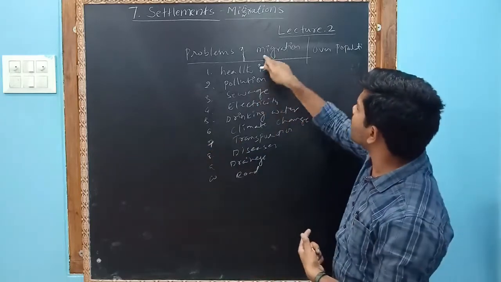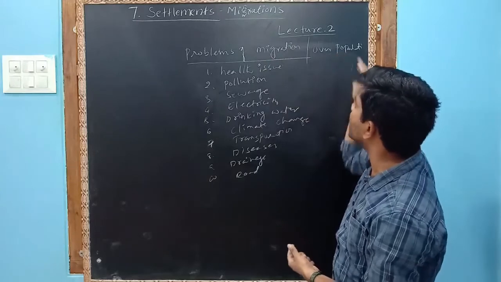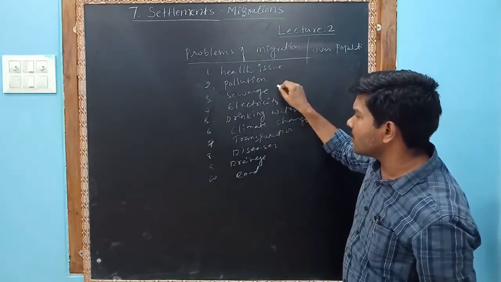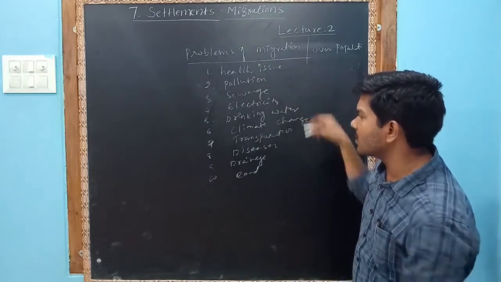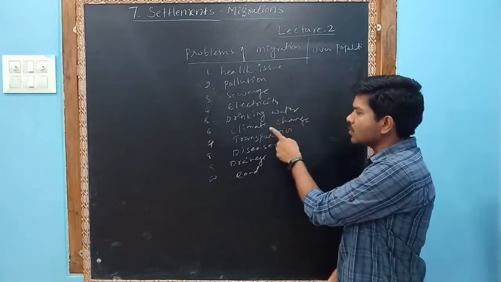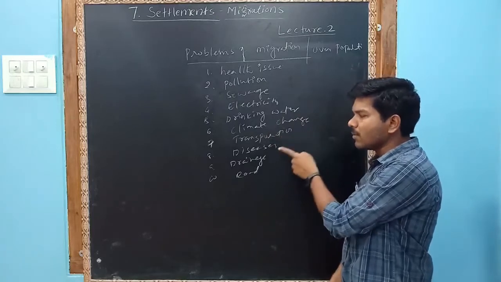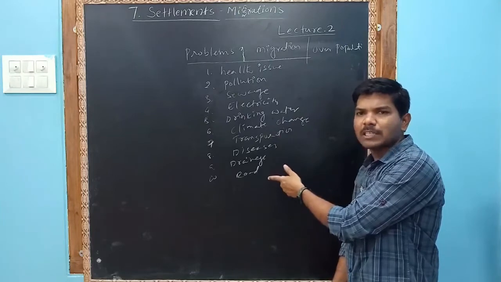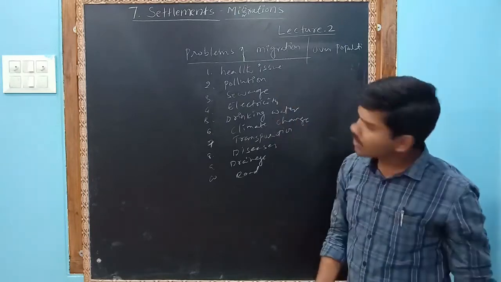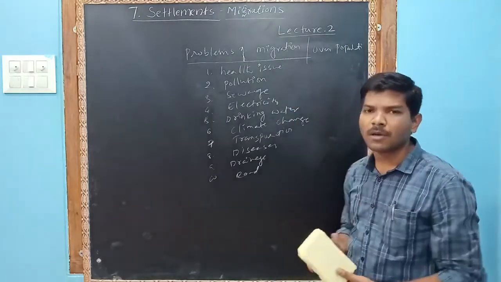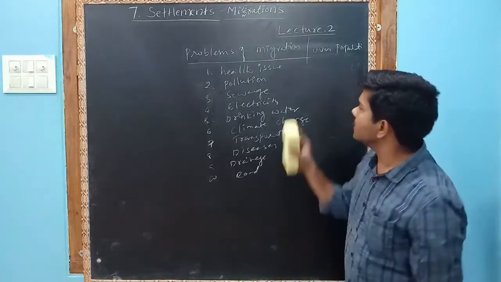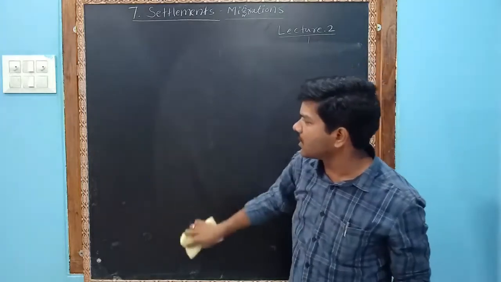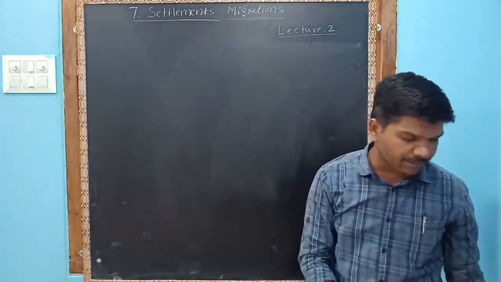So these are the problems due to migration and due to overpopulation: health issues, pollution, sewage problem, shortage of electricity, shortage of drinking water, climate change, transportation problem, new diseases, drainage problem, roadways, railways. These are the problems of migration and overpopulation, arising from the increase of urban areas and of population. These kinds of new problems we may face.